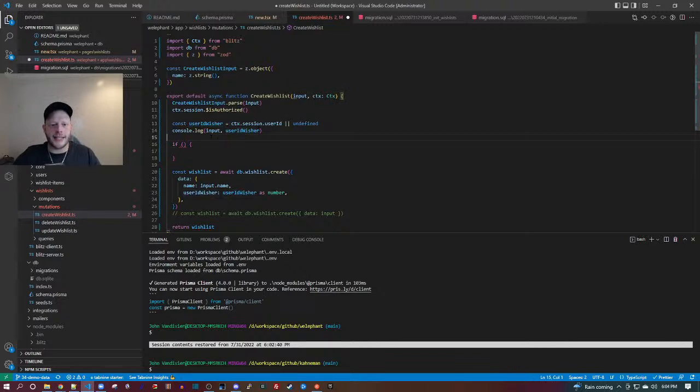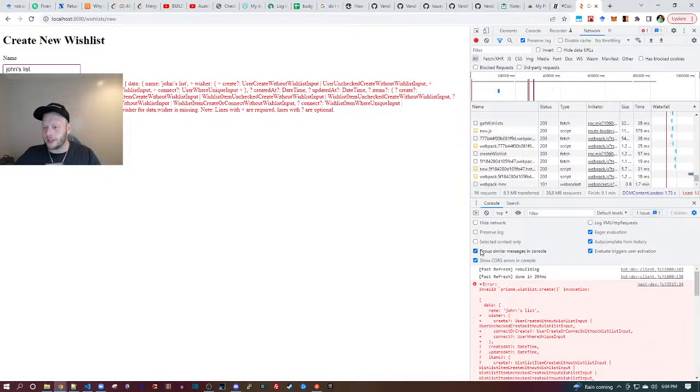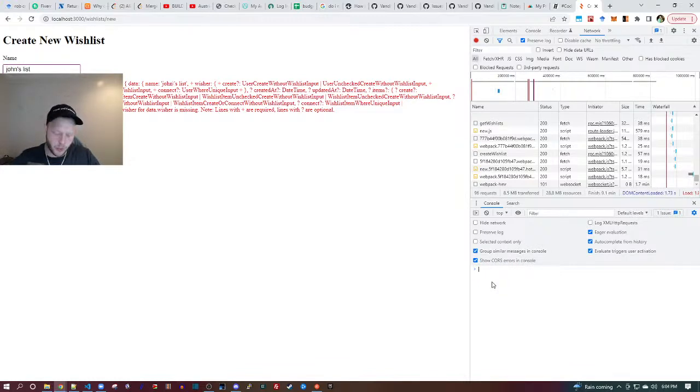So if user ID is null, and let's double check. Null is always tricky, isn't it? Let's double check. Does null triple equal null? I think the answer is yes, right? So null can triple equal null.